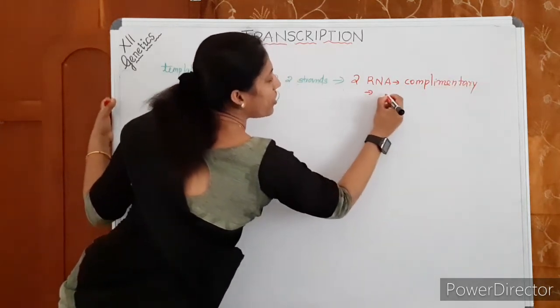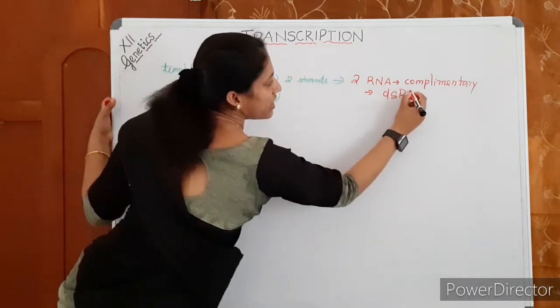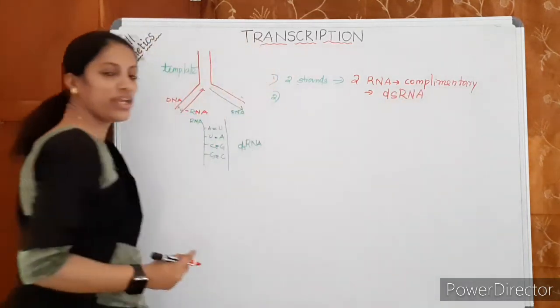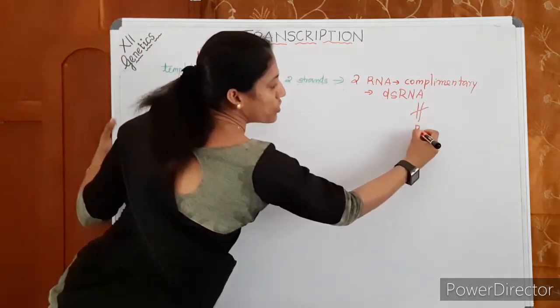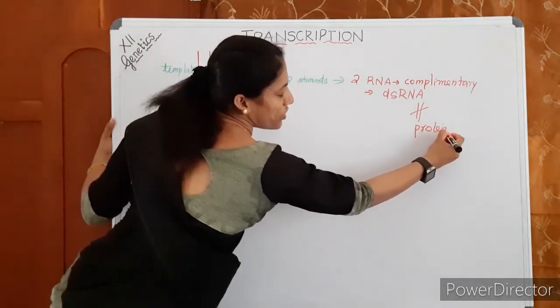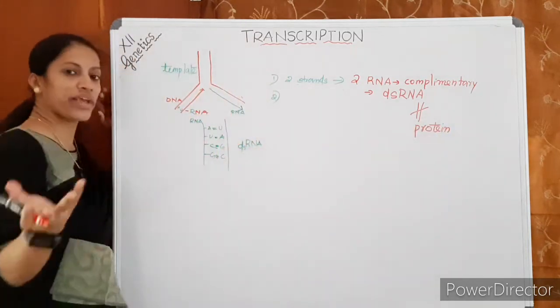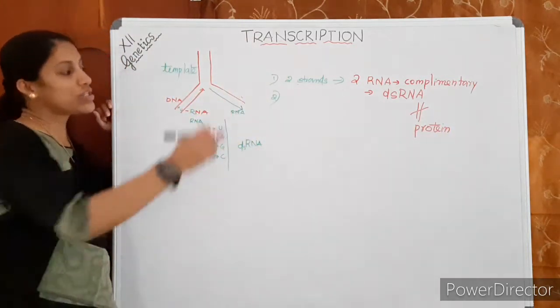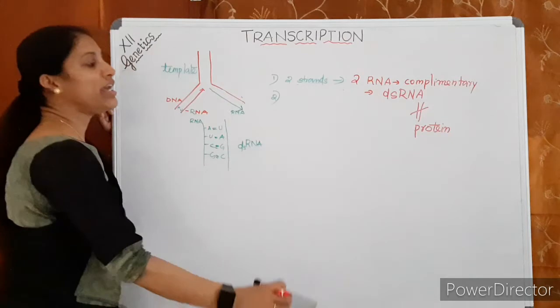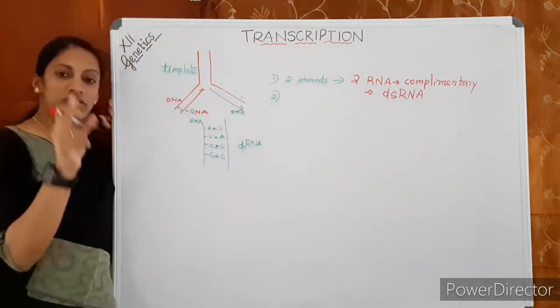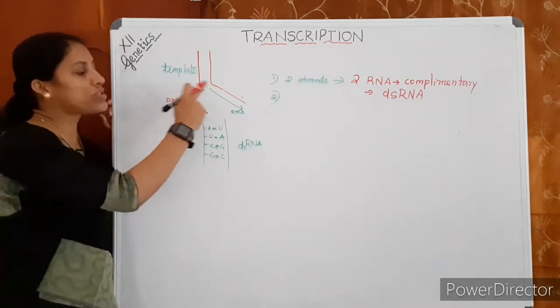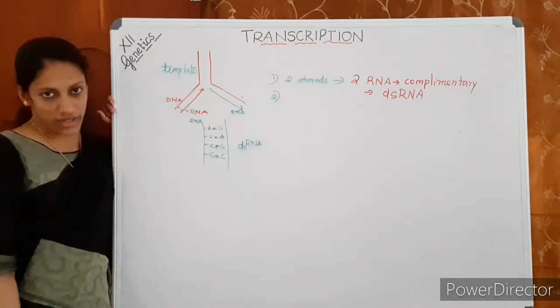They pair to form double-stranded RNA. Okay, a double-stranded RNA can never produce protein. For protein production, its bases should be exposed. We will discuss it. So, a double-stranded RNA cannot be translated. Okay, this is the first reason why the two strands are not copied to RNA.